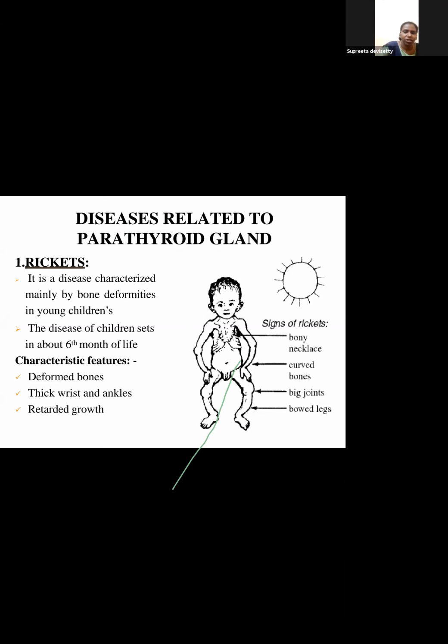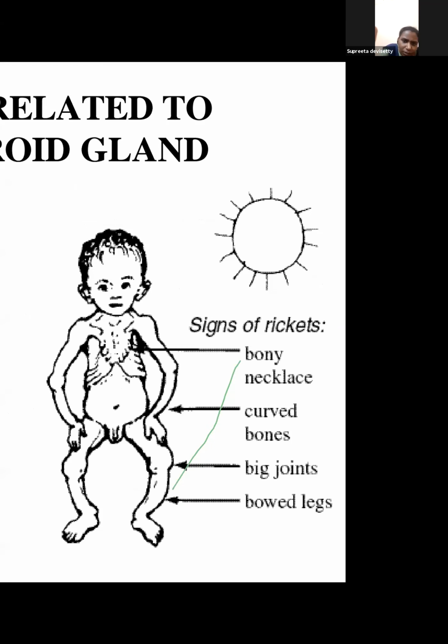Just recall your ribs. There's something called the costochondral junction. Here is the sternum, the center part. Via the cartilage it joins to the bone. So here is the costochondral junction. There you will see a beaded appearance, the beaded necklace appearance. Here it says bony necklace appearance.